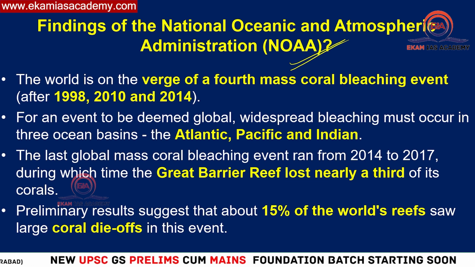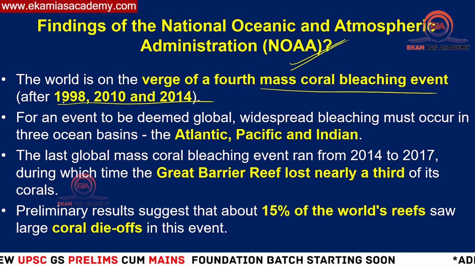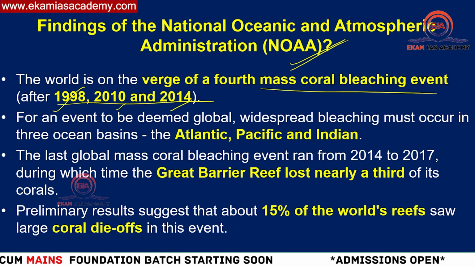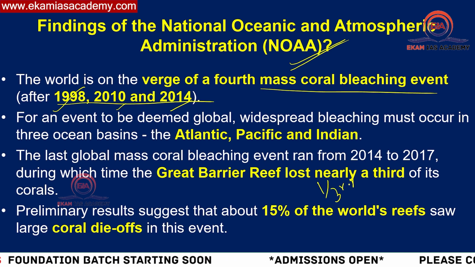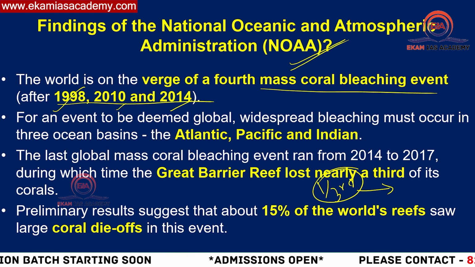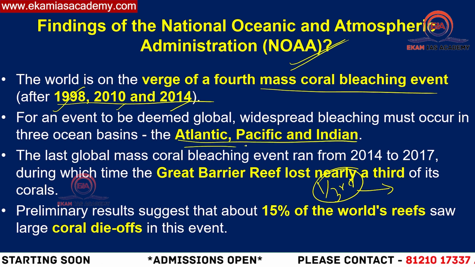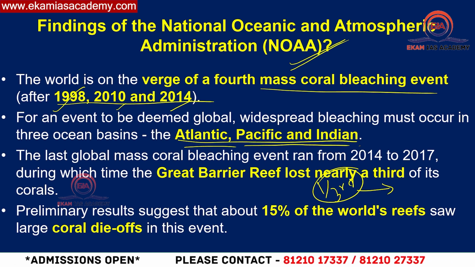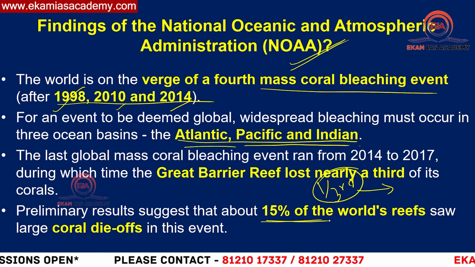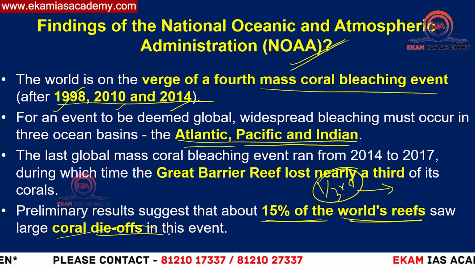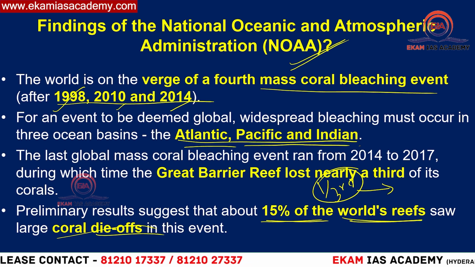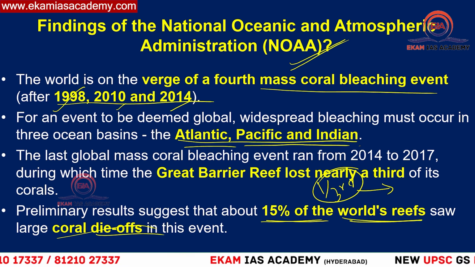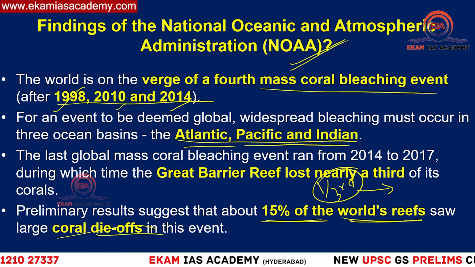The recent finding said this is going to be the fourth mass coral bleaching event. Already we have seen it in 1998, 2010 and 2014. Three times mass coral bleaching has led to almost one third of the Great Barrier Reef already being lost. This is mainly observed in the Atlantic Ocean, Pacific Ocean, and Indian Ocean, three major oceans where this bleaching event is happening. Preliminary results also suggest that 15% of the world's reefs are dying. So in case these threats continue as they are, almost 15% of the coral reefs will die in the future, according to the recent data.